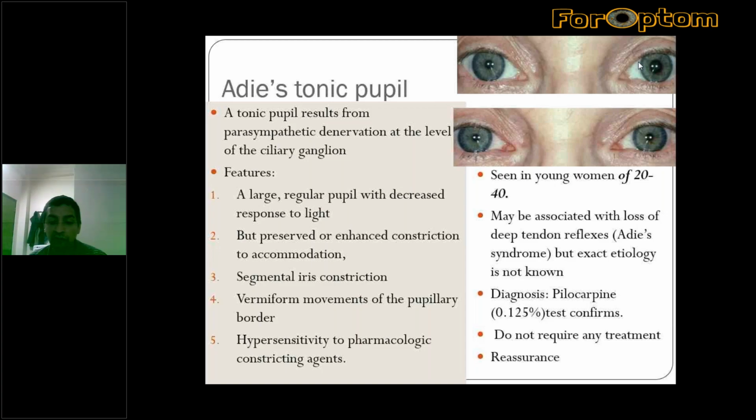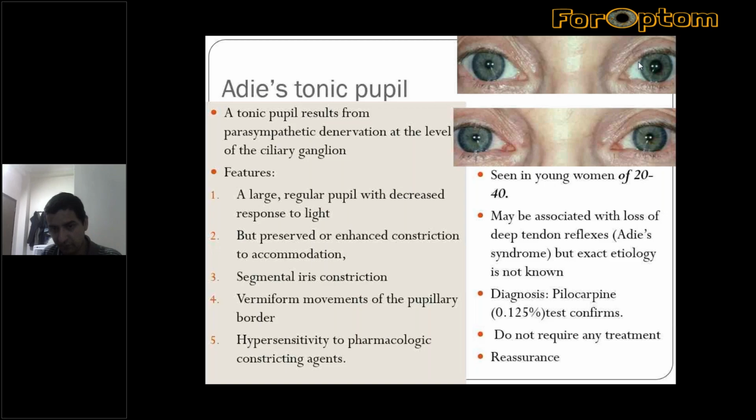The most important feature of this is hypersensitivity to pharmacologic constrictive agents. Generally, all of you are using pilocarpine. Even a very low strength of pilocarpine can cause pupillary constriction, which is diagnostic of Adie's tonic pupil. So these are the five features, commonly seen in young women of 20 to 40 years of age.